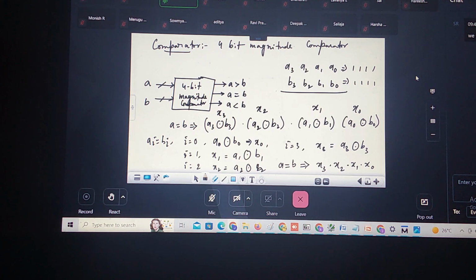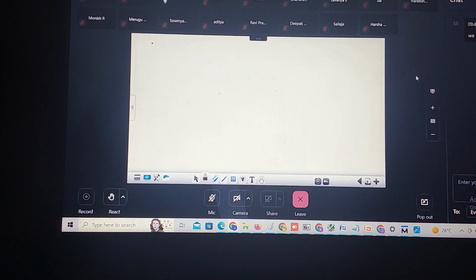Let us take the A greater than B expression. If I take A3, A2, A1, A0 and B3, B2, B1, B0, here A0 is the LSB and A3 is the MSB. Did you agree with me? If my MSB bit A3 is 1 and B3 is 0, irrespective of A2, A1, A0 and B2, B1, B0, I can always say A is greater than B.